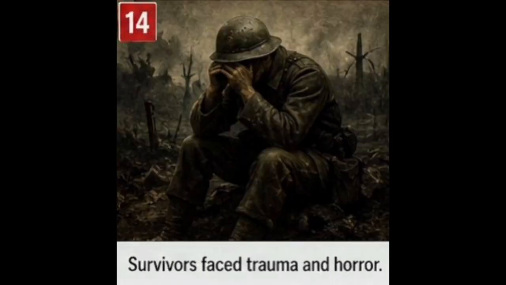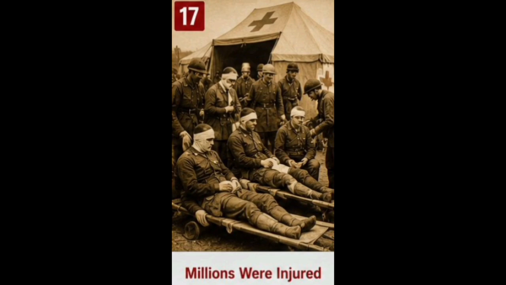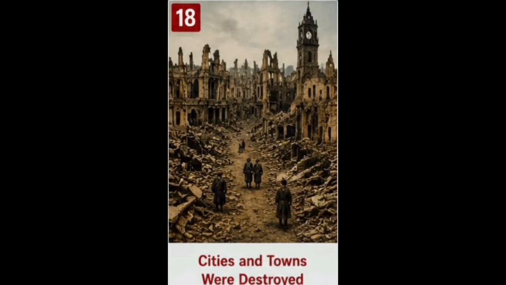Number 2. Alliance system. Europe became divided into two major alliances. The Triple Alliance included Germany, Austria-Hungary, and Italy. The Triple Entente included Britain, France, and Russia. These alliances were created for protection, but they also made the situation dangerous. If one country entered a war, its allies were expected to join. This turned a small conflict into a world war.